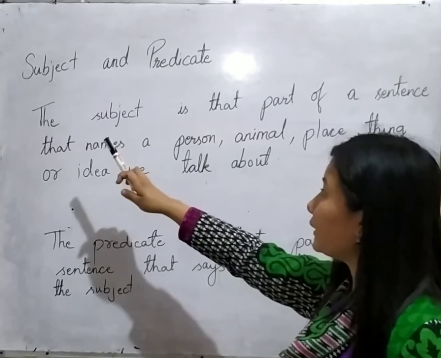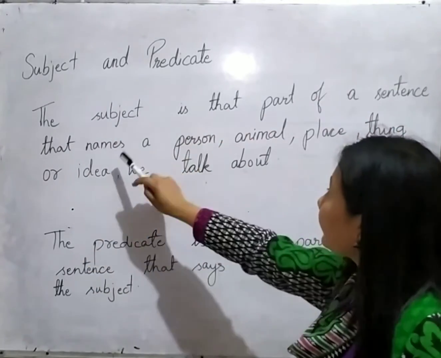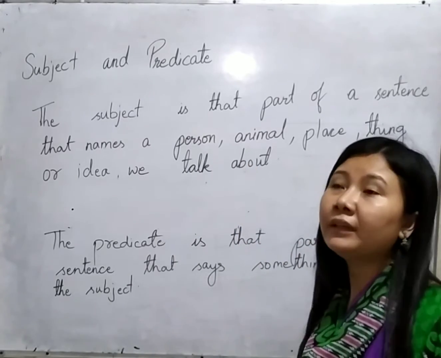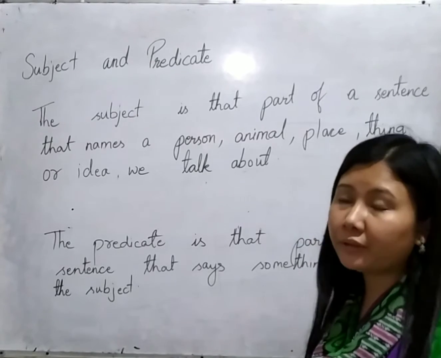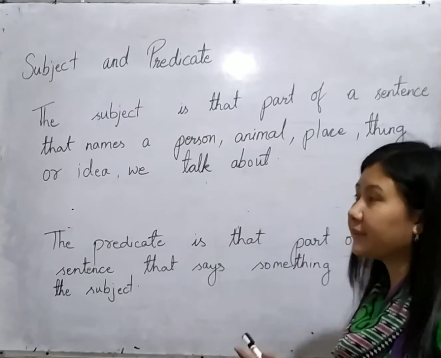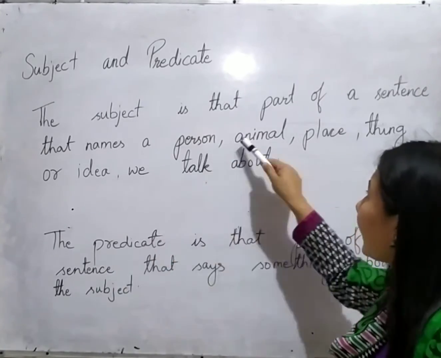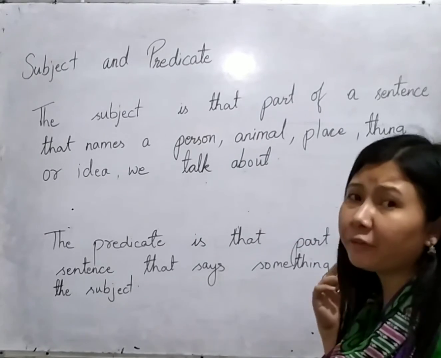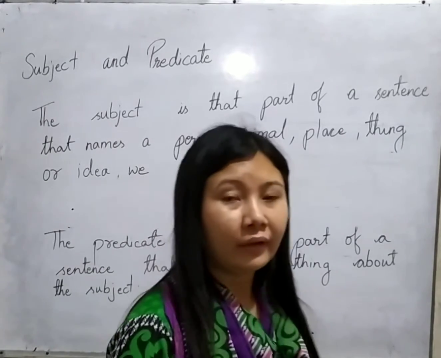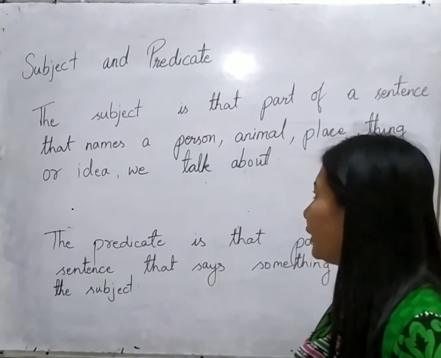So similarly, you can see over here what I have written: the subject is that part of a sentence that names a person. So it might be the name of a person, any person. It might be the names of persons, that is, names in the plural, having more than one name. There might be two names, three names, many names in the subject. Similarly, animals. It might be the name of an animal, let's say, I have written dog. I could have written dog and cat. I could also have written cat, mouse, etc.